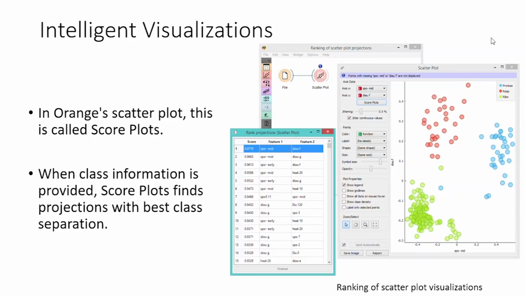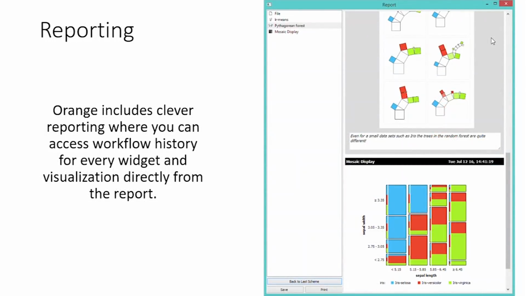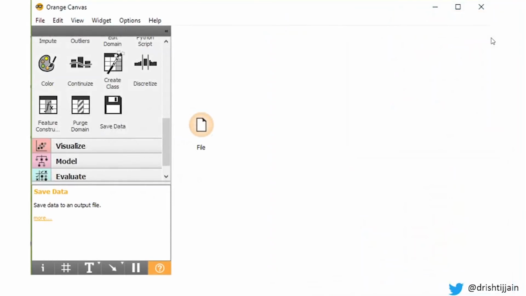I'll also be sharing an example of how we do this, but there are many things that you can play around with in Orange, different things that you can try out which will help you in identifying the optimal K value, for example, if you're working with K-means. How do you do that? All of that can be done right here in Orange. Also, Orange supports reporting, so accessing the workflow history and everything is supported in Orange. So you do not have to focus your time or your energy on keeping track of how things have been going on.